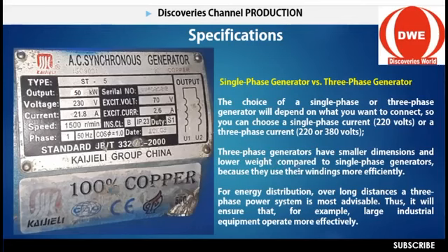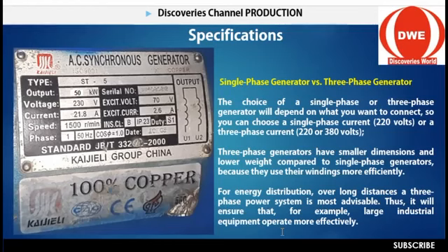Look at that, a 3-phase generator has a small dimension and lower weight compared to a single phase generator, because it uses its winding more efficiently for energy distribution over a long distance. A 3-phase power generator system is more advisable. Thus, it will ensure that, for example, large industrial equipment operates more on 3-phase. Some large industries use a 3-phase generator because it consumes more voltage.